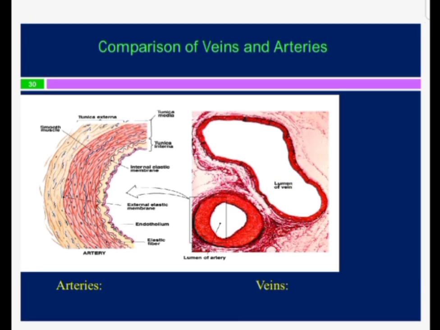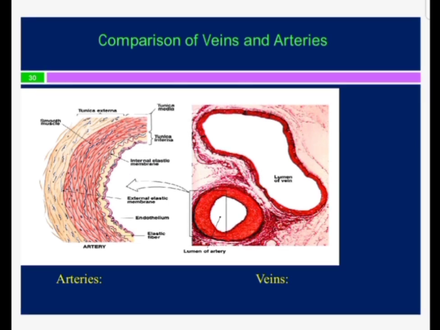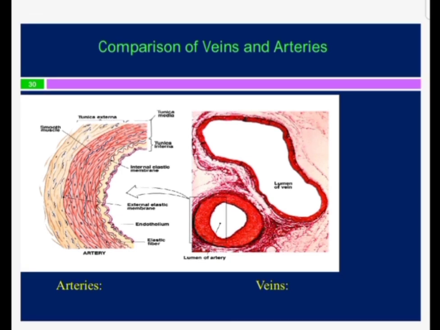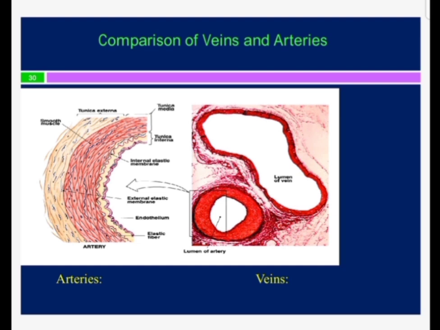This is the artery and this is the vein. If we start from the luminal side, we come across the endothelium, then the subendothelial connective tissue layer, then this internal elastic lamina. This is a corrugated line.